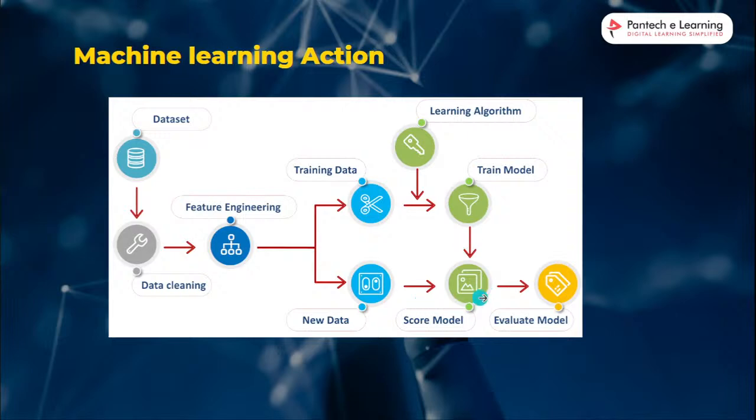So next I will check the evaluation. I will give new data. I already gave the training data, and in the same way I will give testing data of a new kind. Okay. With this new data we check the model and evaluate the model. Then my prediction will be there.